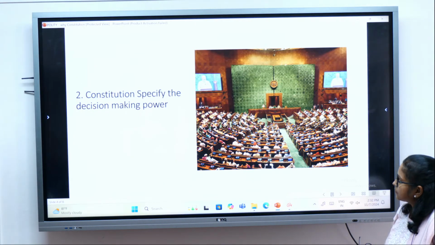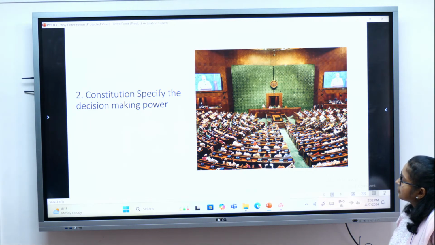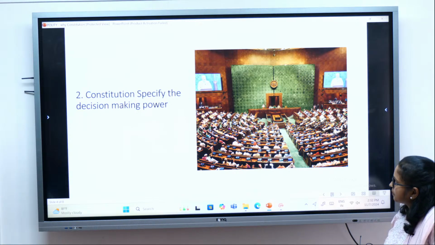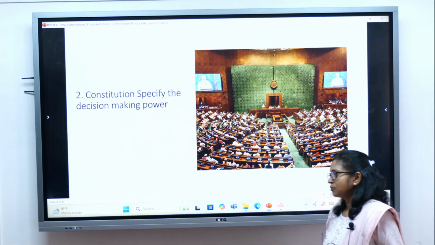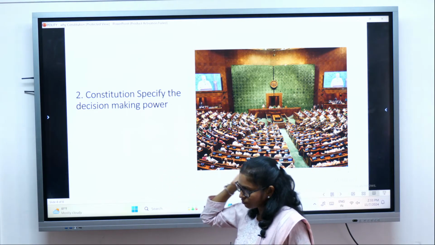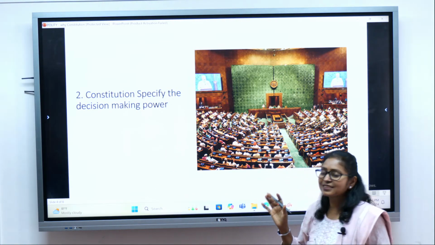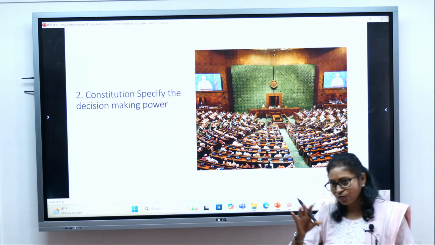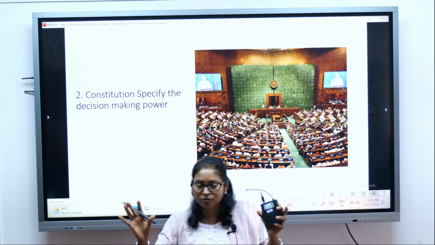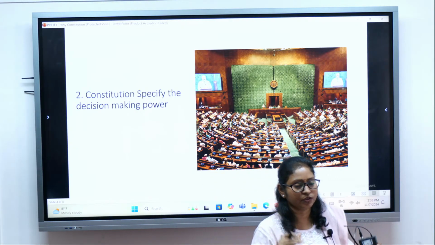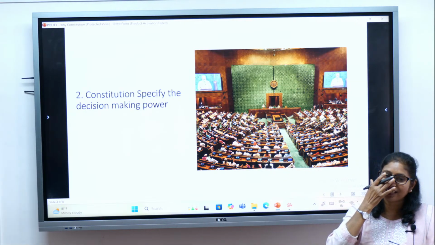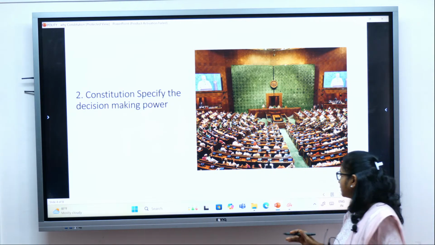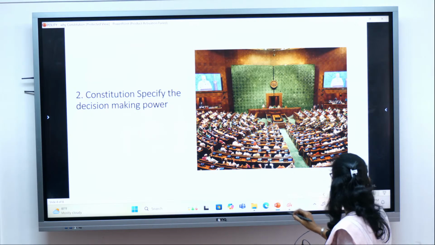Let's move to the second function. So, look at this picture. You can see that's a Parliament, and discussions are happening here, and the members of Parliament are here. So the second function is that the Constitution specifies the decision making power. Now we know that there is a set of rules which are enforceable in nature, provided by the Constitution. So the Constitution also tells how the powers will be authoritatively allocated.